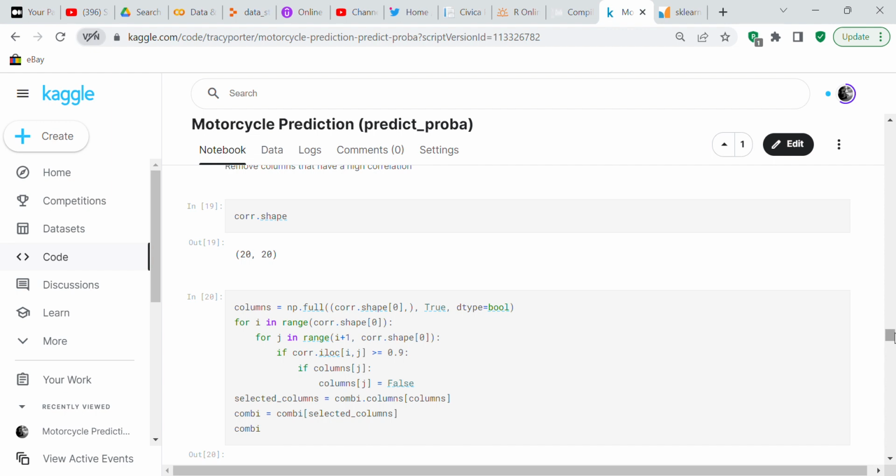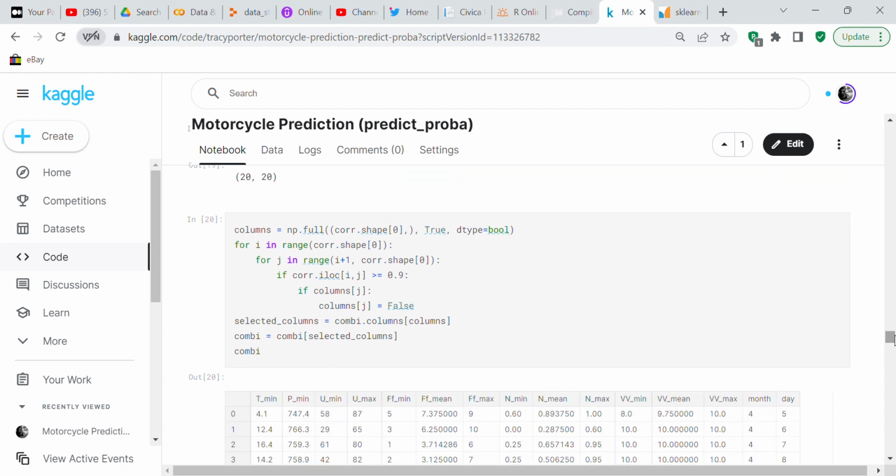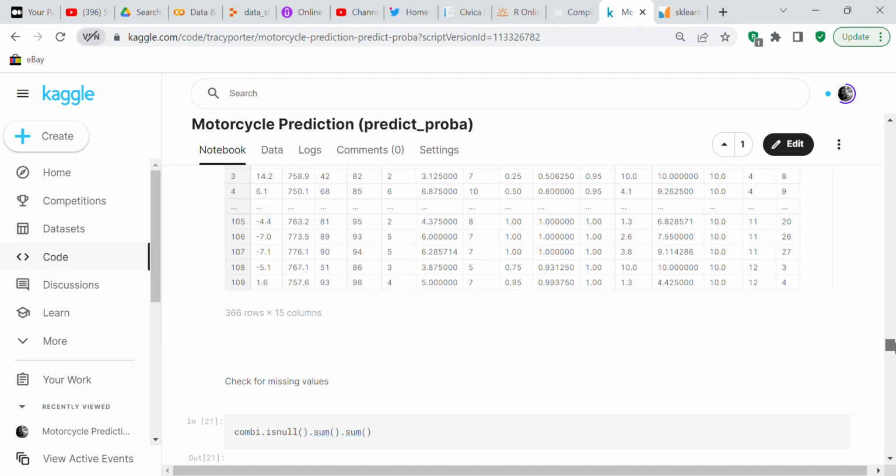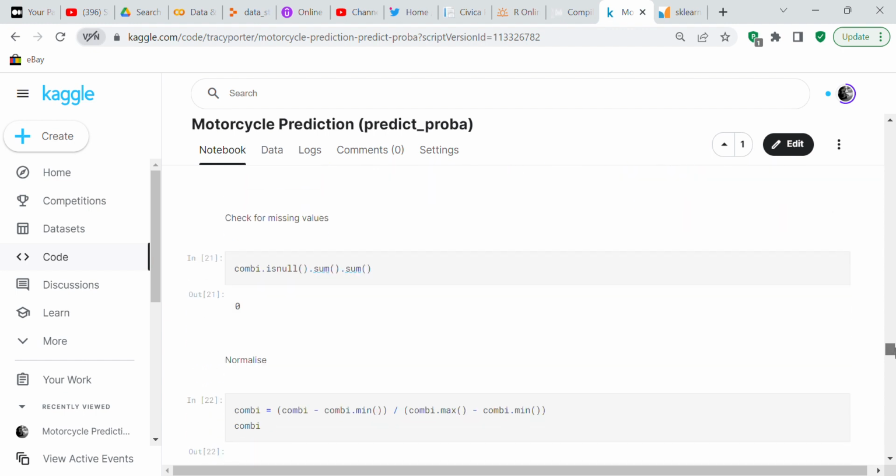You can see the shape of corr is 20 rows by 20 columns. And now we're going to remove the columns that have a high correlation. And we've reduced it by 5 columns. We're going to check for missing values in Combi, and we don't have any missing values, so that's good.